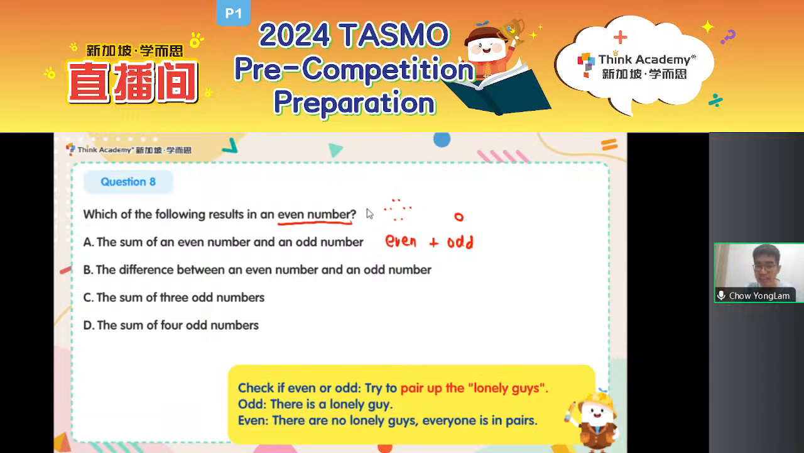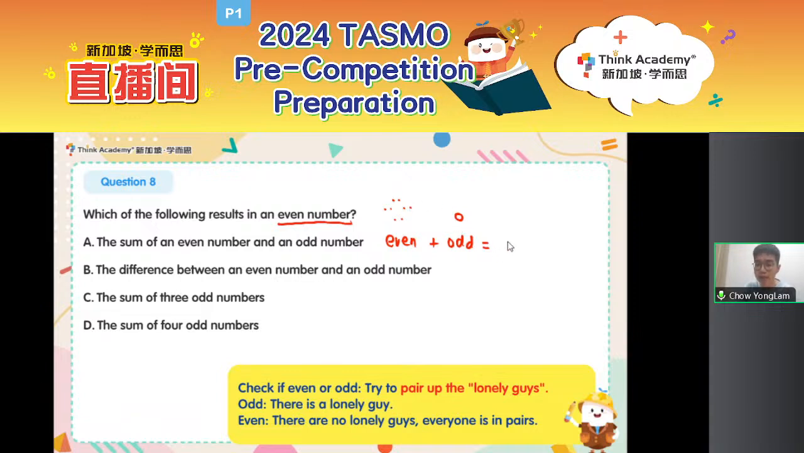Everything is in pairs here. In odd number, there is a lonely guy. So at the end, will there be a lonely guy? Will the lonely guy still stay lonely, or can we find a partner for him? Yes, there will still be a lonely guy, right? Good job, Kiana, in the chat. Okay, why do we say it is still lonely? Because everyone else is in pairs.